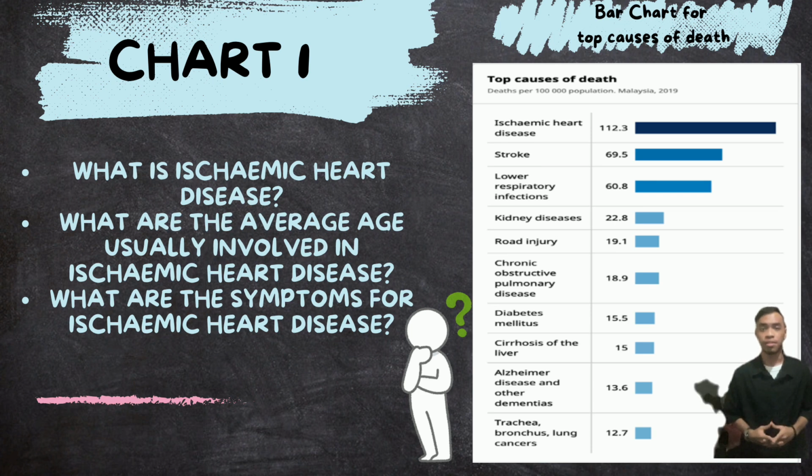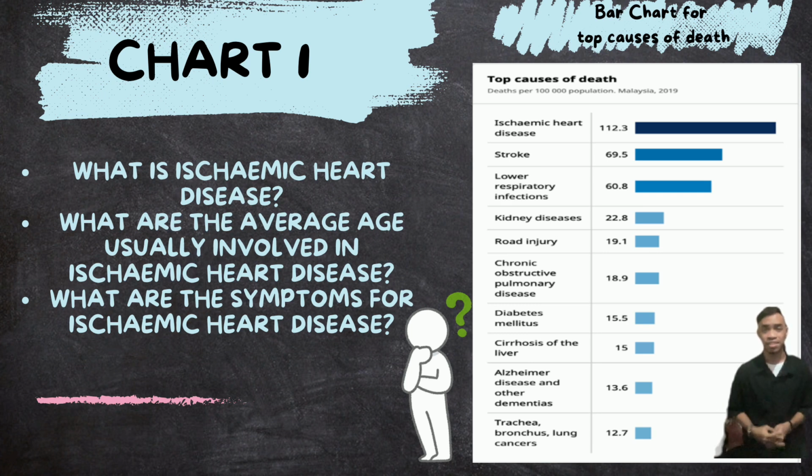Let me explain a little bit about this graph. For me, it quite shocked me regarding the road injury and the trachea, bronchus, lung cancers not being in the top 3 of the ranking, because for road injury, we all know how Malaysians drive nowadays. It's very, very dangerous. And lastly for the trachea, bronchus, and lung cancers, it is well known that in this era, it is very difficult to find someone who doesn't smoke. So it's quite shocking actually. But let's ignore it first, since the topic for this presentation is ischemic heart disease.